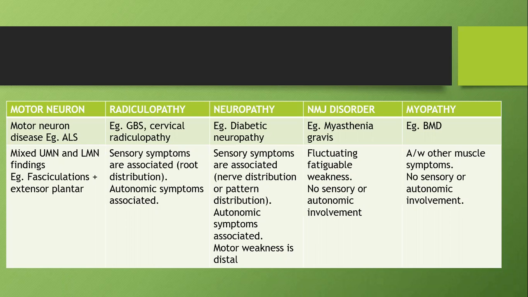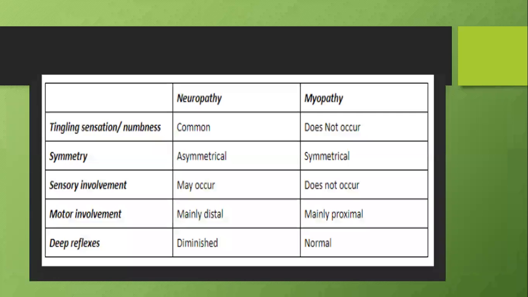So the common feature of both radiculopathy and neuropathy is, apart from motor symptoms or weakness, we have both sensory symptoms and autonomic symptoms. And in neuropathy and radiculopathy, motor weakness will be distal, because we all know Wallerian degeneration. Once a nerve is gone, the distal part is affected more than the proximal part. That's why you have a distal weakness in radiculopathy and neuropathy. And coming to the last two entities, neuromuscular junction disorder like myasthenia gravis or myopathy, which we are going to discuss further, there will be no sensory symptoms or autonomic symptoms, only pure muscle will be involved. In neuromuscular junction disorder, we'll be having a fluctuating fatigable weakness. Myopathy, the pattern will vary, which we'll discuss shortly.